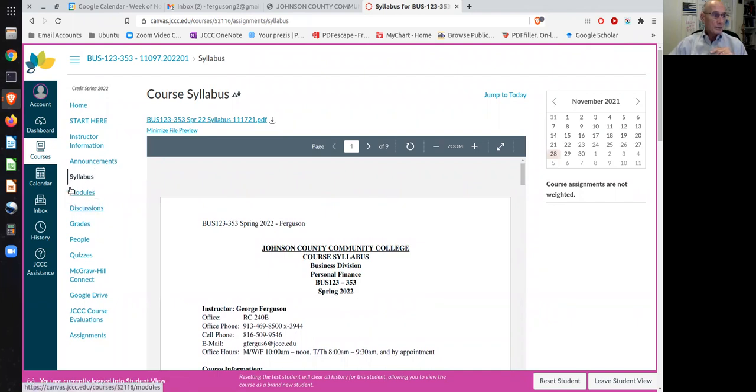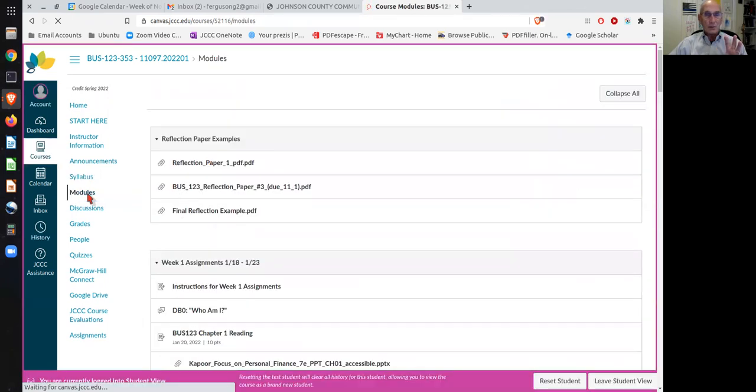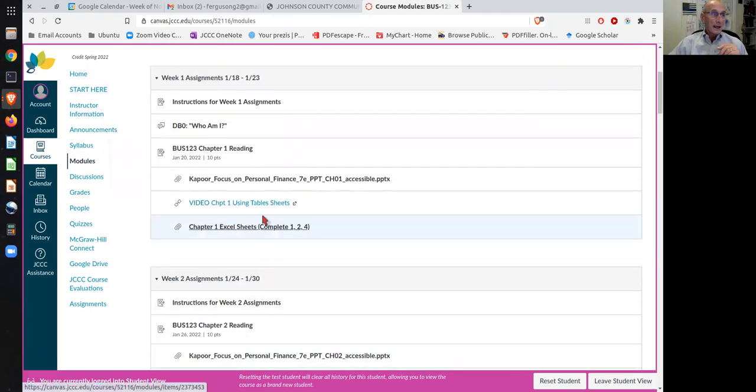The most important tab is right here in the modules. The modules tab is really the most important, because everything that you need for each week is within each module. You'll see the first module has some reflection paper examples. You're going to be doing some papers, and so there are some examples to show you some of the things that you might do. And again, everything that you need will be within the module.